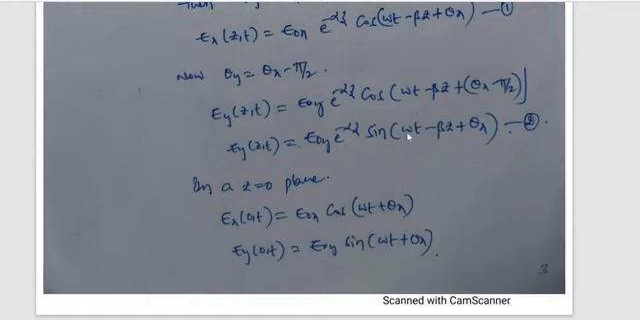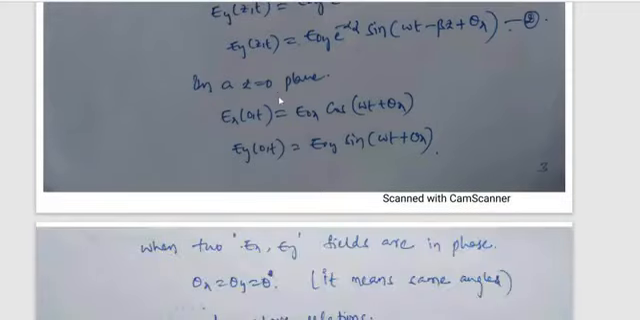It is a mathematical relation. In the z equal to 0 plane, Ex of 0 comma t is equal to E naught x cos(omega t plus theta x). So Ey of 0 comma t is equal to E naught y sin(omega t plus theta x).